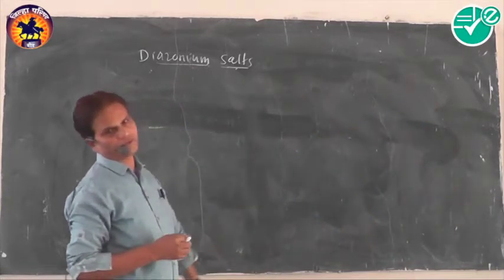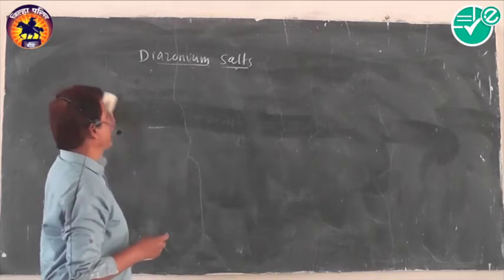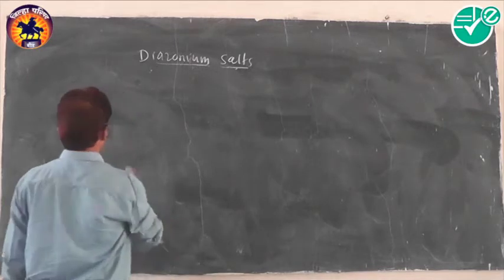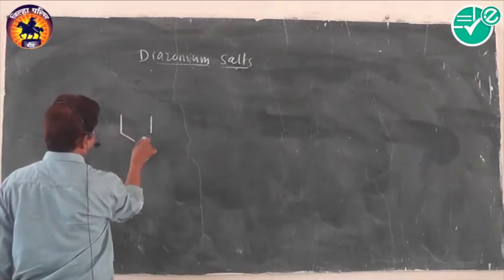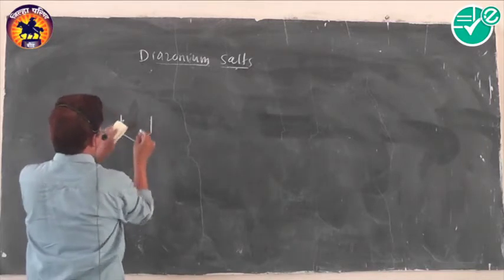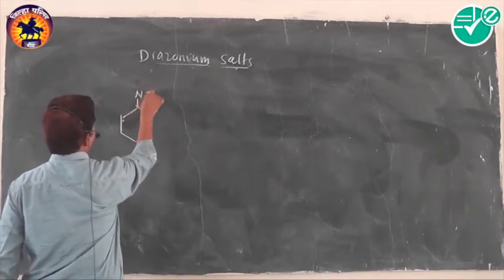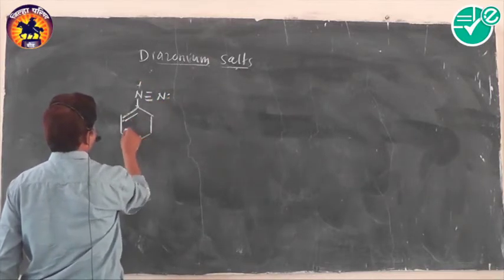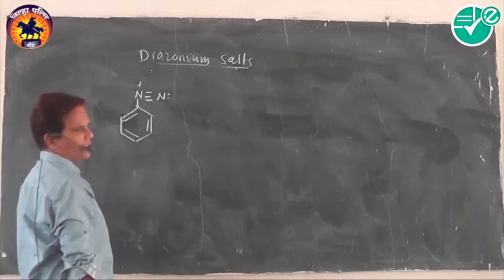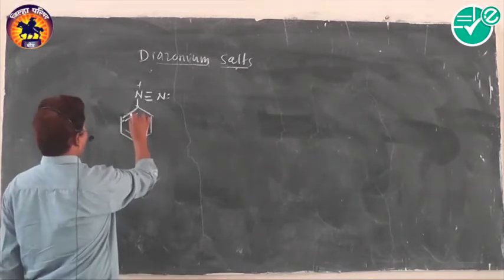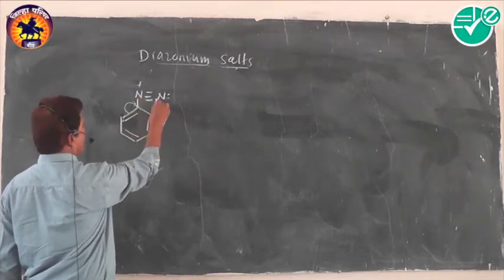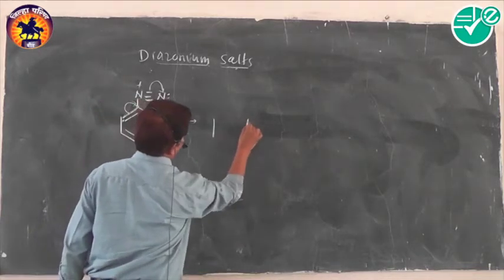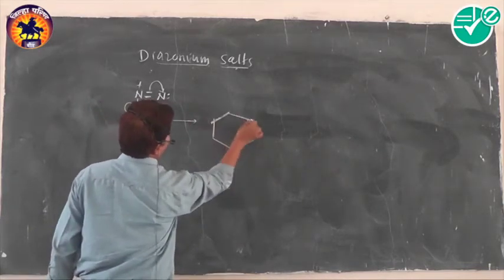Comparing with these, aryl diazonium salts are more stable because of resonance stabilization. The aryl diazonium ion is more stable because of its resonance stabilization. What happens here? A pi bond is gained by the nitrogen-carbon, and at the same time an electron pair is gained by that nitrogen, and we get the second structure of the diazonium salt.